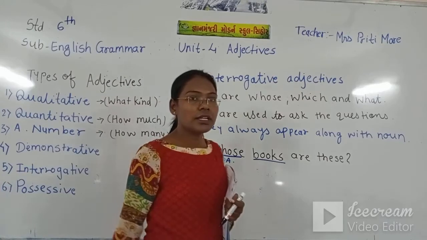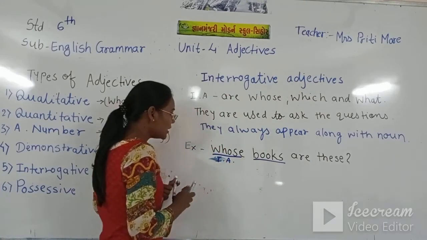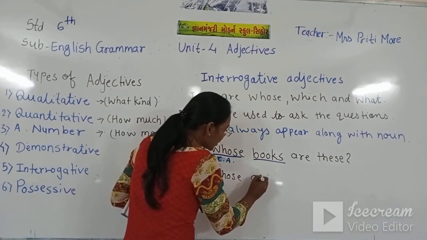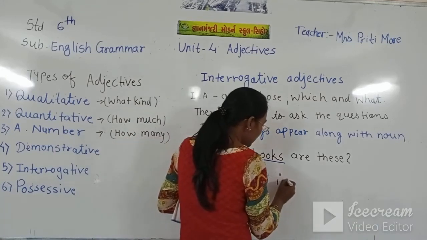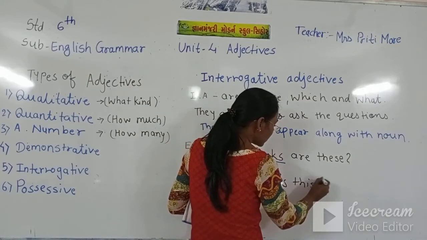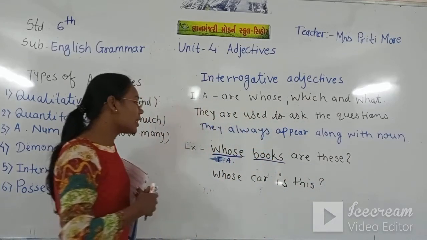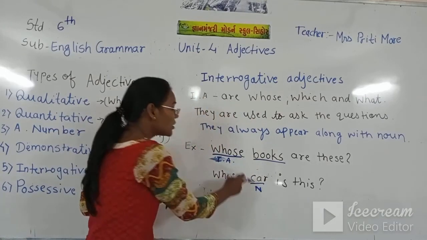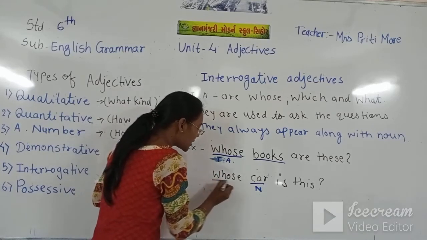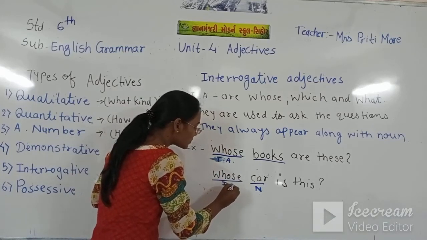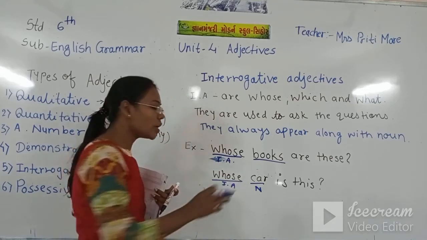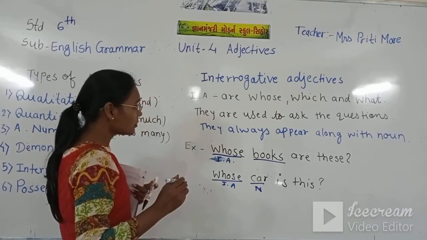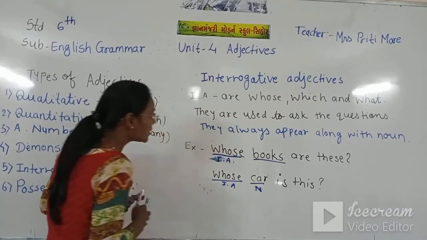Whose book? Right? Again I write the next sentence. Whose car is this? Now car is the noun, and along with the noun, which interrogative adjective is there? Whose. So before the noun, along with the noun, the interrogative adjective comes. Again, we write another sentence.